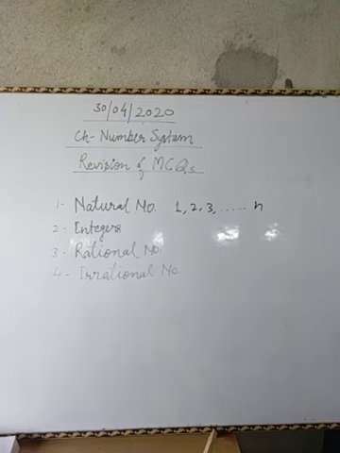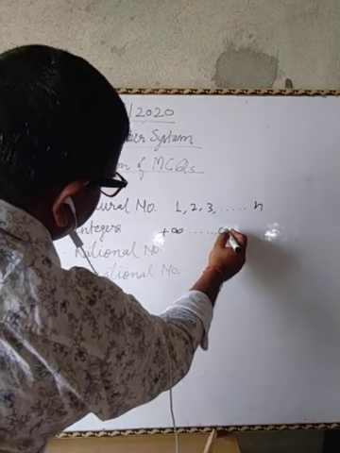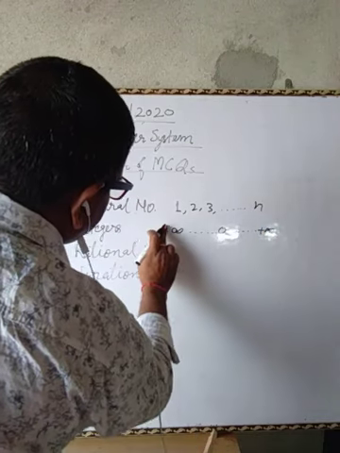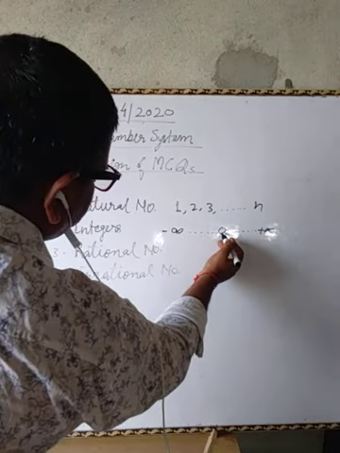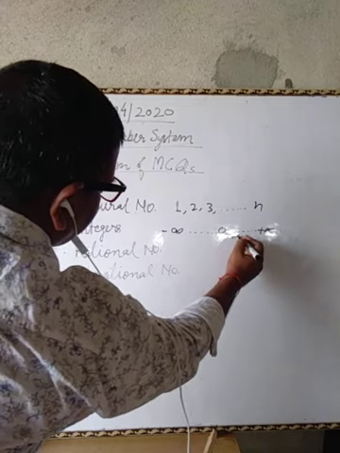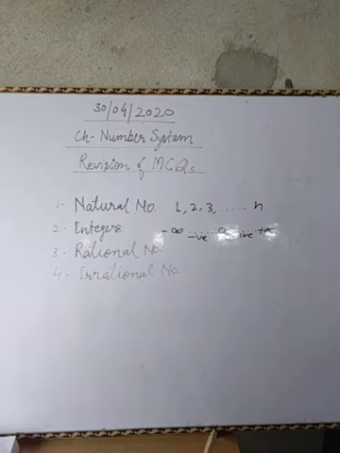Similarly, integers have the range from plus infinity to 0 to minus infinity. This is the range of the integers, like -1, -2, -3, -4, that are negative integers. 0 is the integer which is neither positive nor negative, and on this side are positive integers and on this side negative integers, okay.